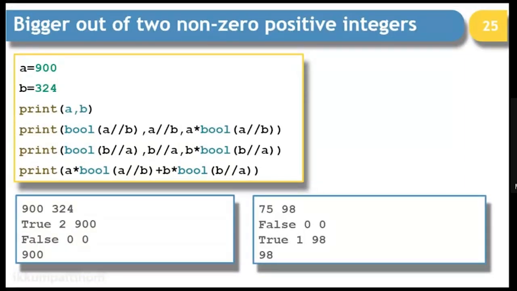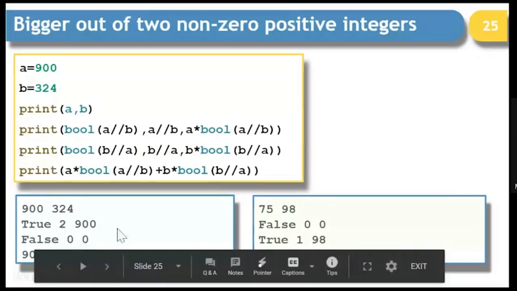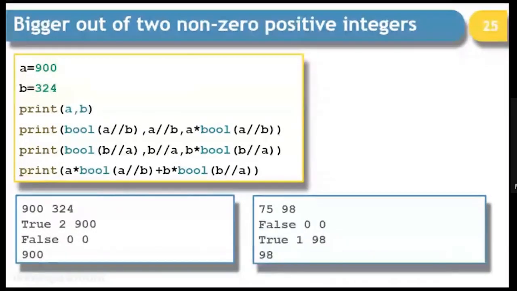When we calculate it the other way around, B divided by A, it is going to be false. False is 0. So 0 multiplied by anything will be 0. So if you add it here, 900 will be the result. If you want to find the bigger of the two numbers and you do not want to use an if statement, or you have not taught the if statement before that, in that case this will be a very interesting example to give in the class, where without making use of an if statement, you will be able to display the higher number out of the two.